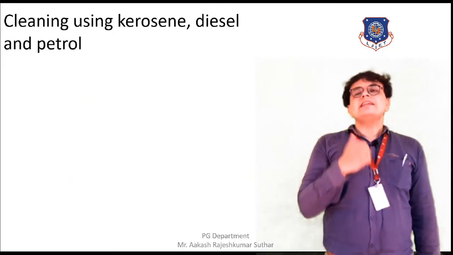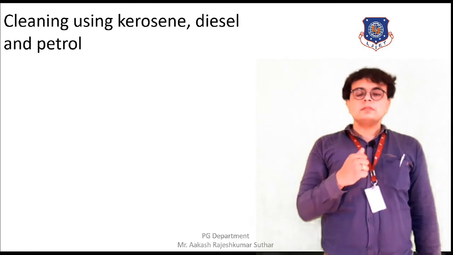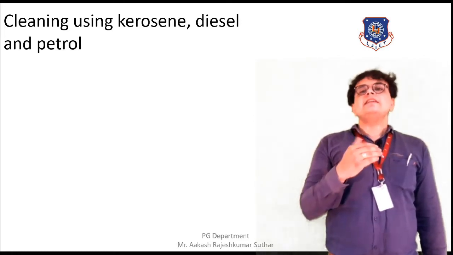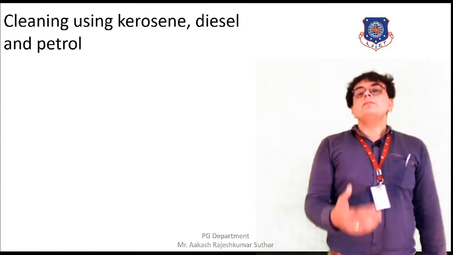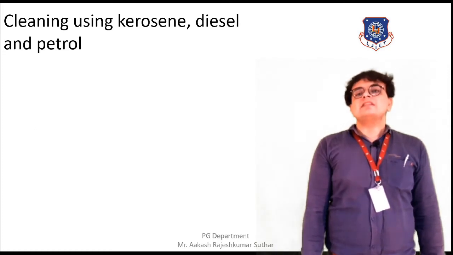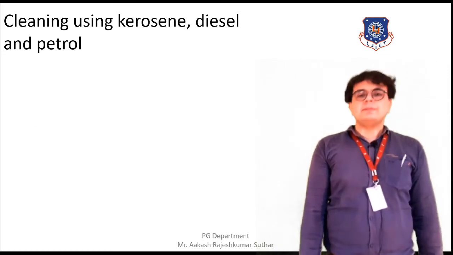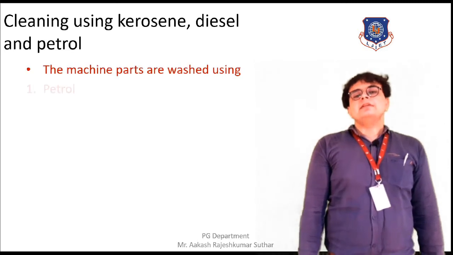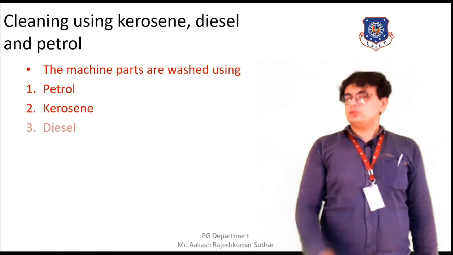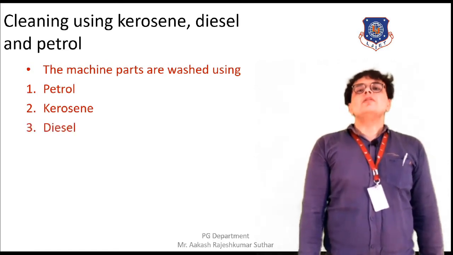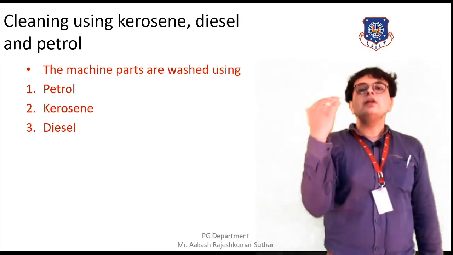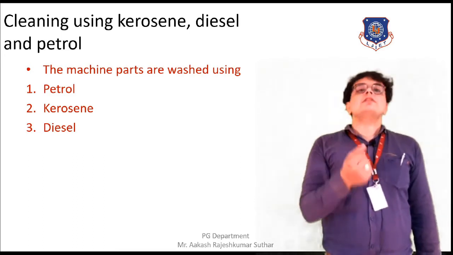cleaning using kerosene, diesel and petrol. The title itself suggests the materials that are used for the removal of rust, grease, oil, dust and dirt particles. They are nothing but petrol, kerosene and diesel. These are the materials used for the removal of the grease, oil and lubricating layer found on the outer surface of the machine parts.